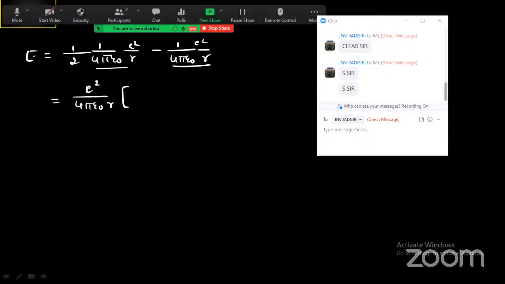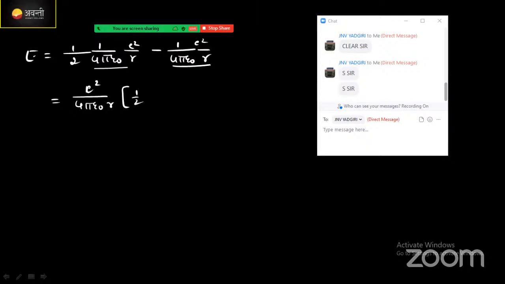Here, the remaining thing is 1 by 2 in this term, and 1 in the other. Correct? From 1 by 2, if you subtract 1, you will get minus of 1 by 2. Then this value will become minus e square divided by, minus 1 by 2 is there here. That's why I'm writing the minus first itself, and if you multiply this, it will become 8 pi epsilon naught r.